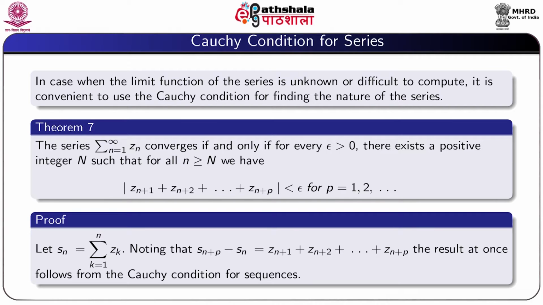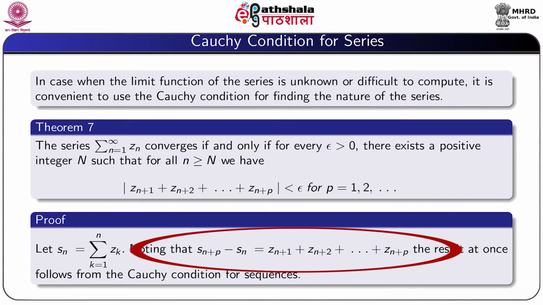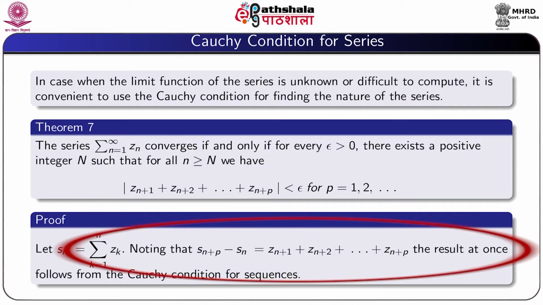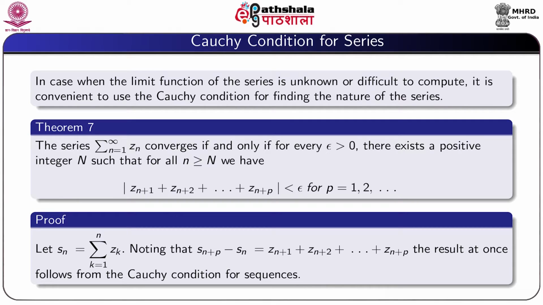Now the proof. Let Sn equal to summation k equal to 1 to n Zk. Noting that S(n+p) minus Sn is equal to Z(n+1) plus Z(n+2) up to Z(n+p), the result at once follows from the Cauchy condition for sequences.